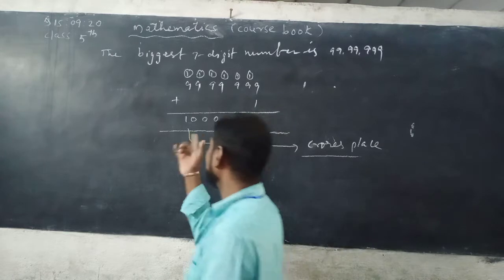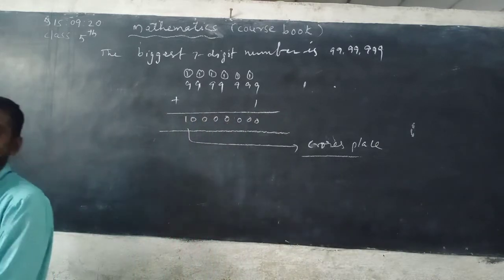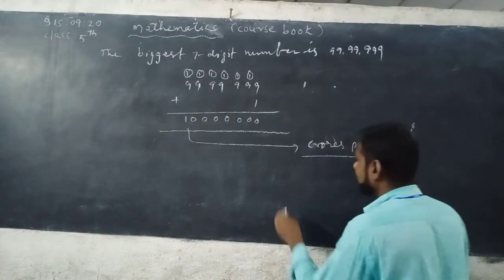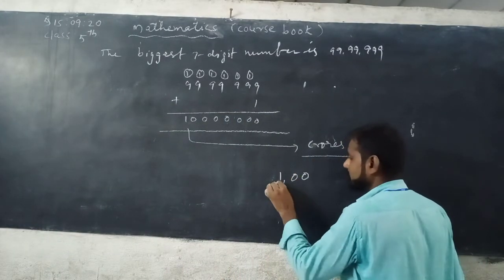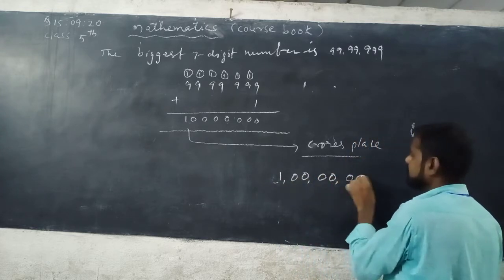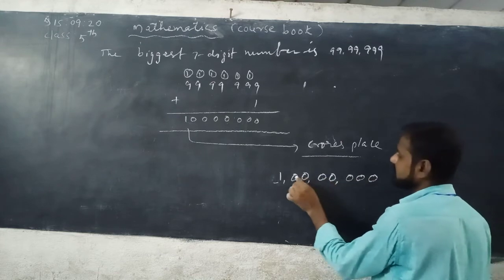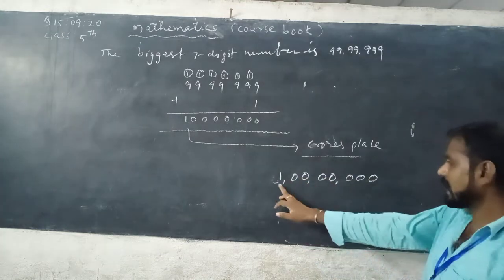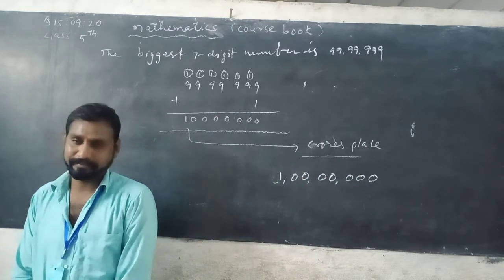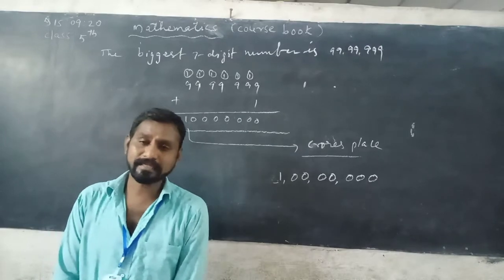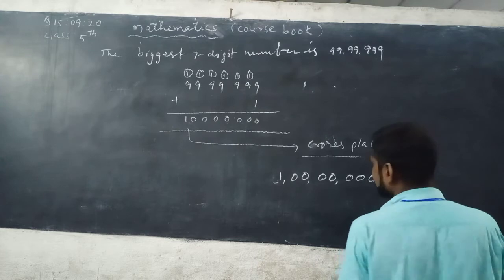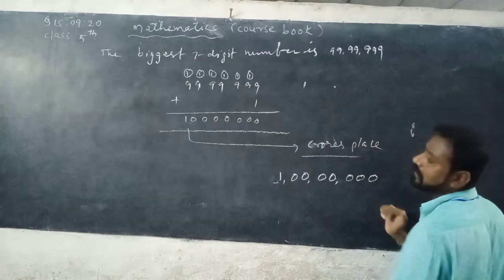Did you understand? This is the smallest 8-digit number. Listen carefully: 1 crore. Crores period, lakhs period, thousands period, ones period. 1, 2, 3, 4, 5, 6, 7, 8. This is the 8th place, the new column beside the 10 lakhs place, so it is read as the crores place. So this is the smallest 8-digit number.